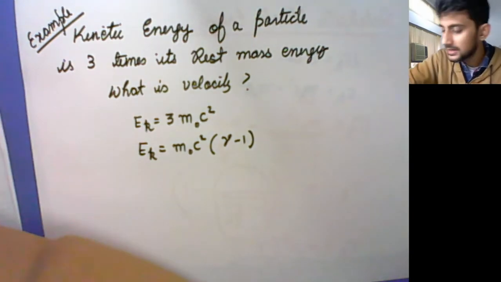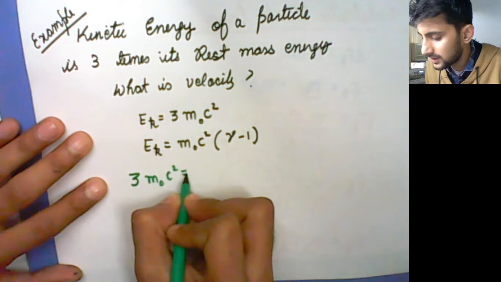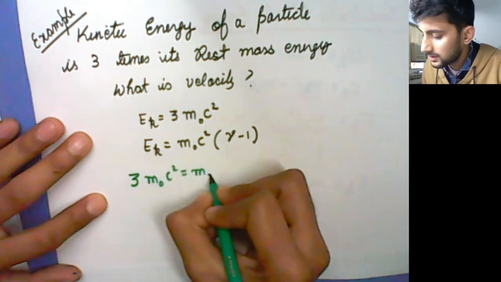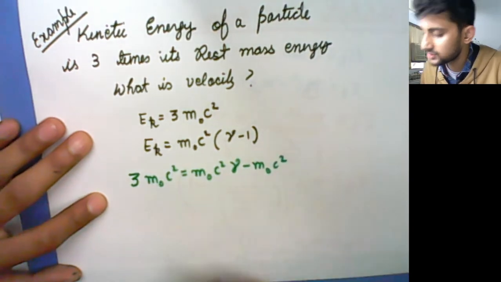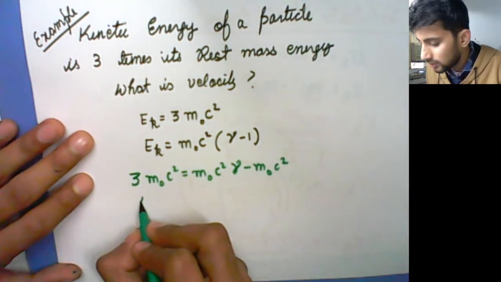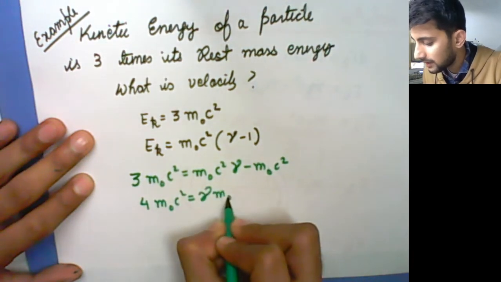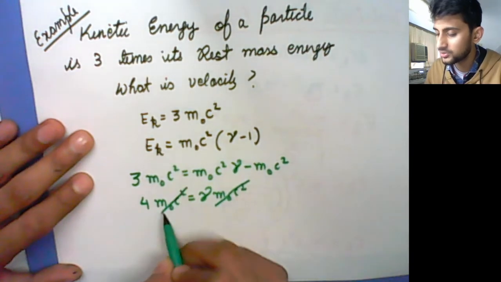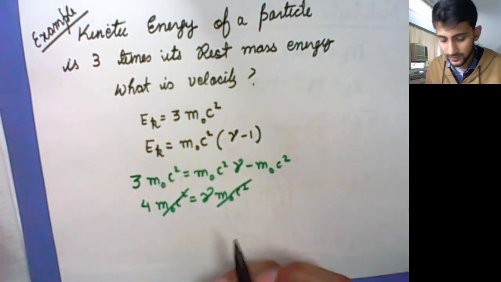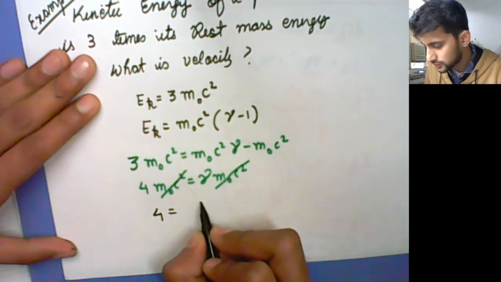Fine. So what we do is equate both sides. You have 3 m naught c square equals m naught c square gamma minus m naught c square. So actually we got 4 m naught c square equals gamma m naught c square. And from here, m naught c square cancels. So you are left with 4 equals gamma.